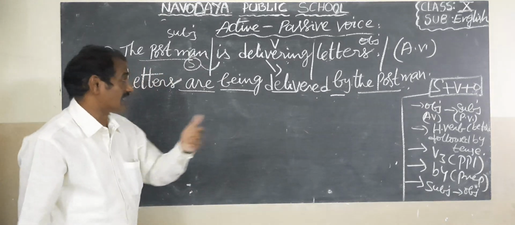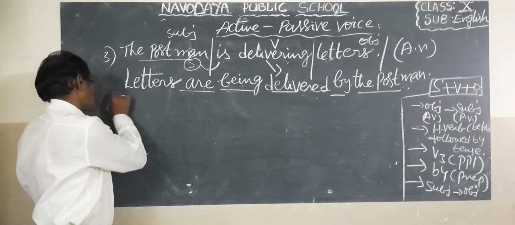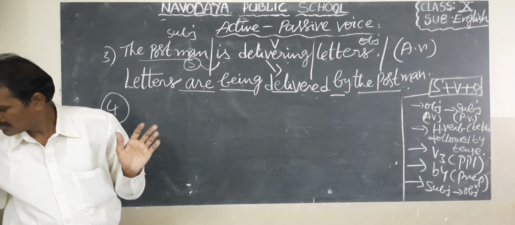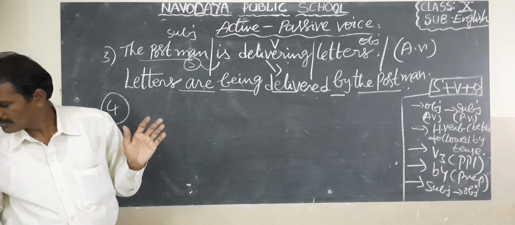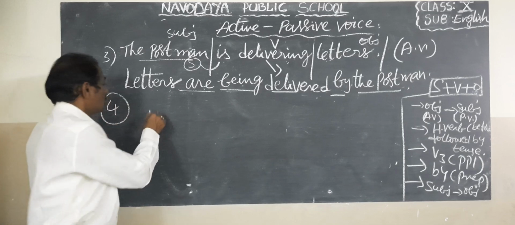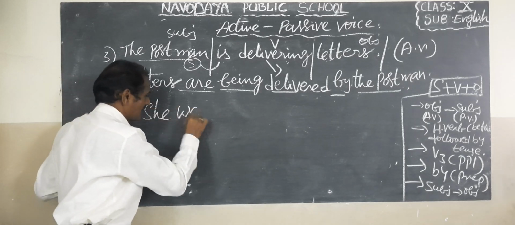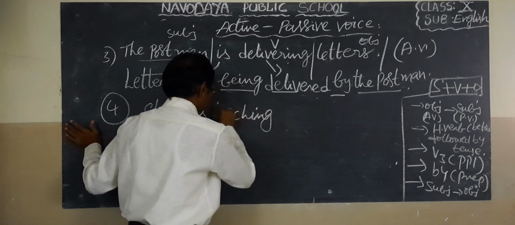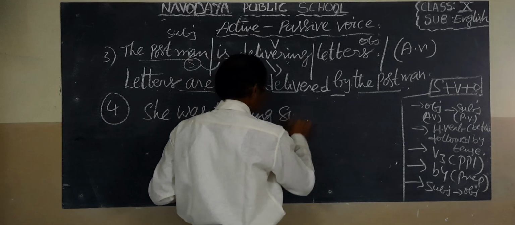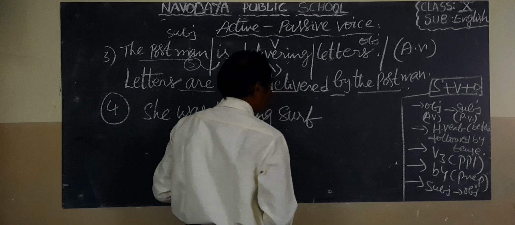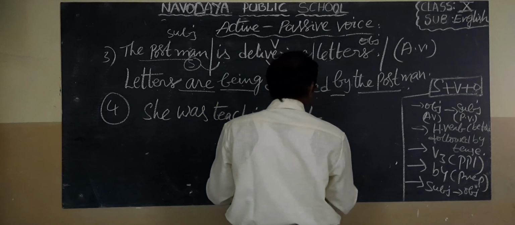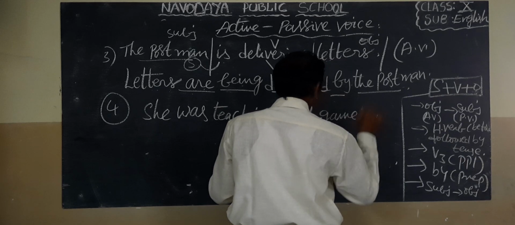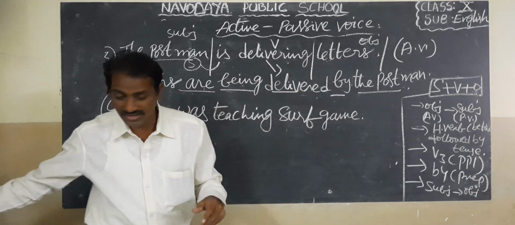Okay children, for example, here is past continuous. How is it? She was teaching a subject, or she was teaching.